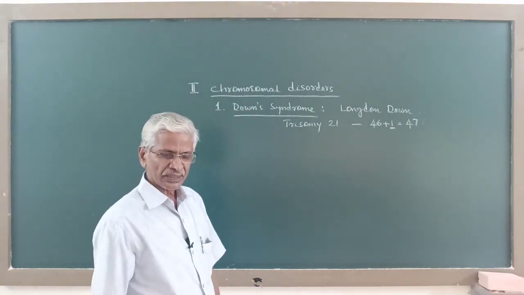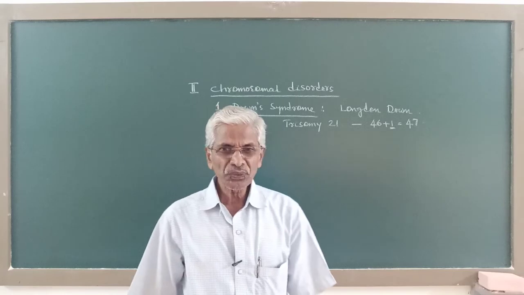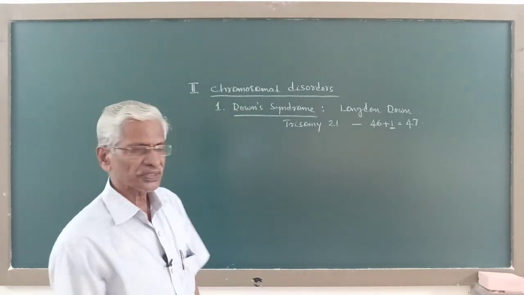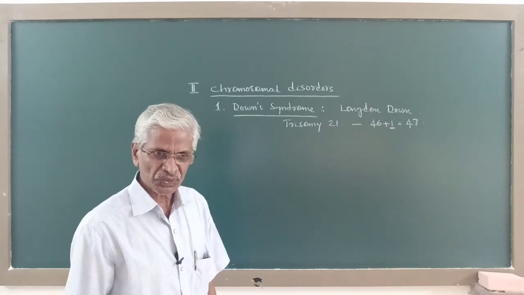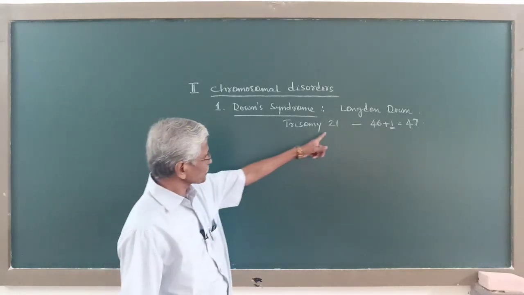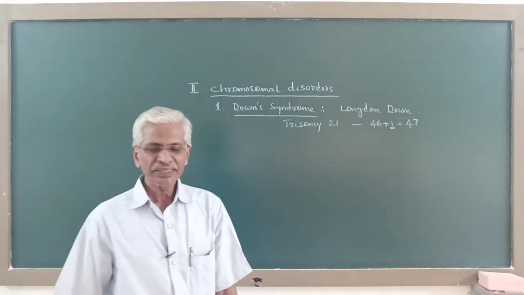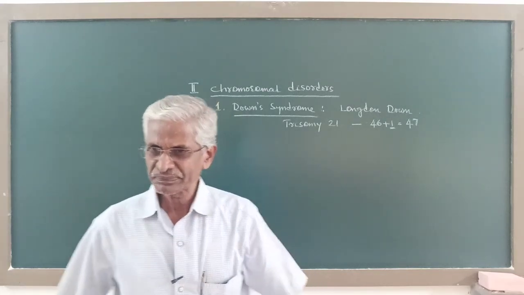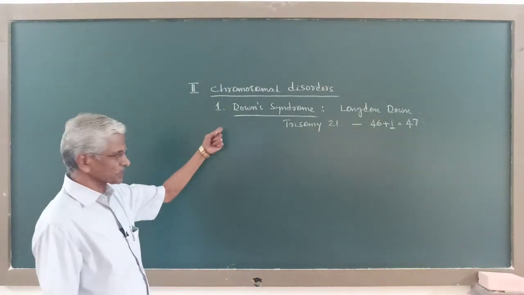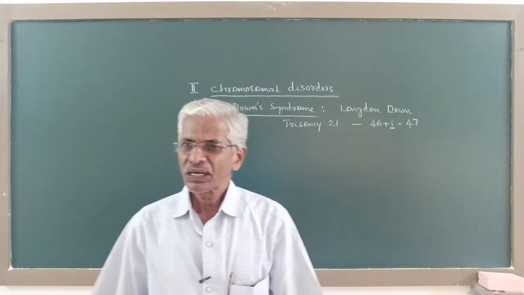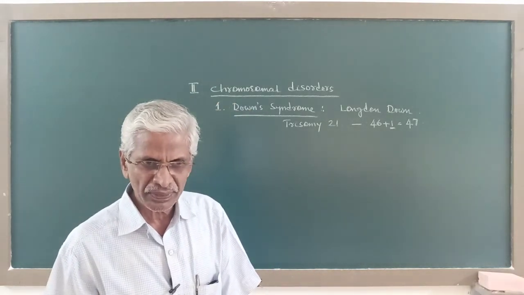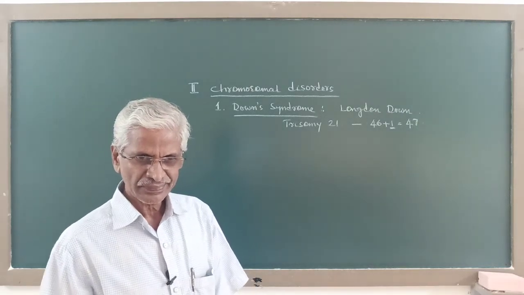So, this is an aneuploidy, changes in the number of individual chromosomes. So, one chromosome here is extra, that is 21st chromosome. So, this Down syndrome is an example for autosomal hyperaneuploidy.